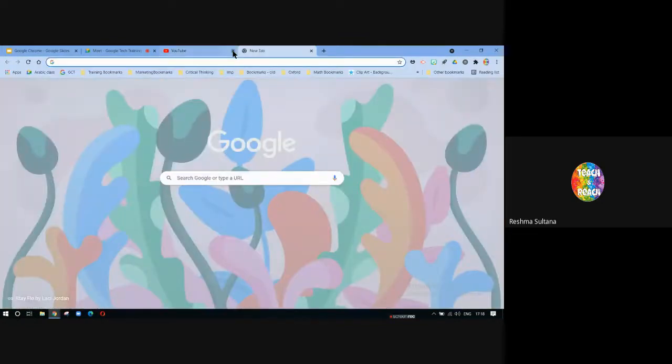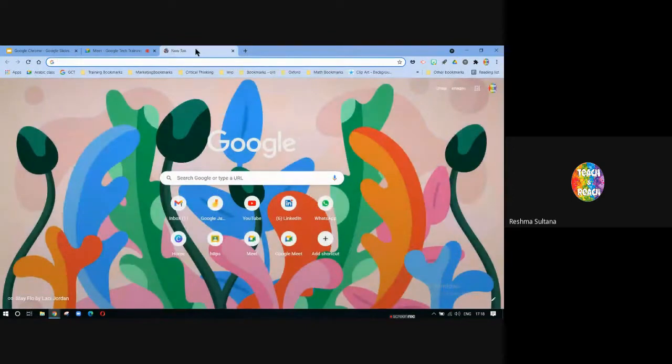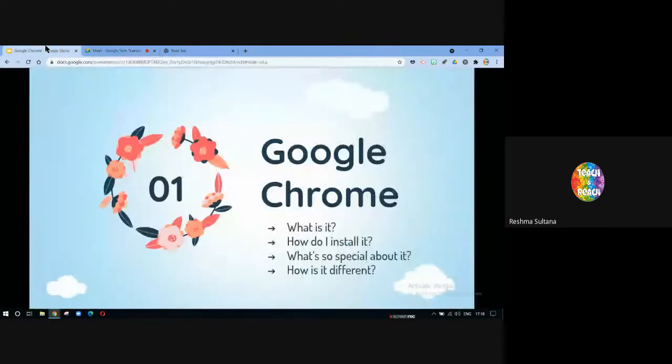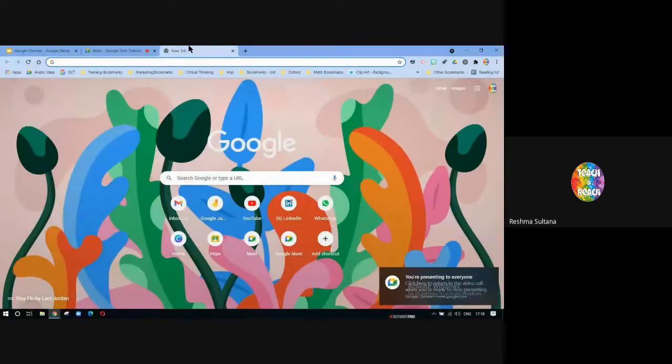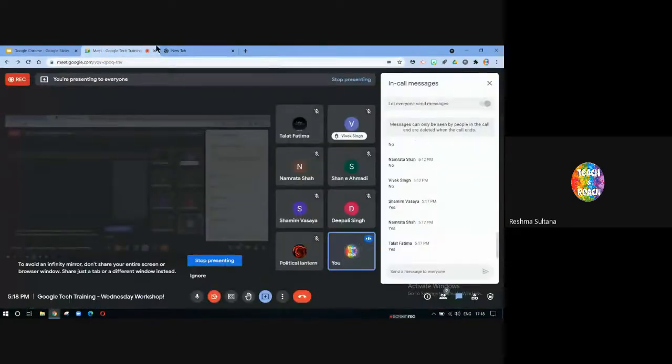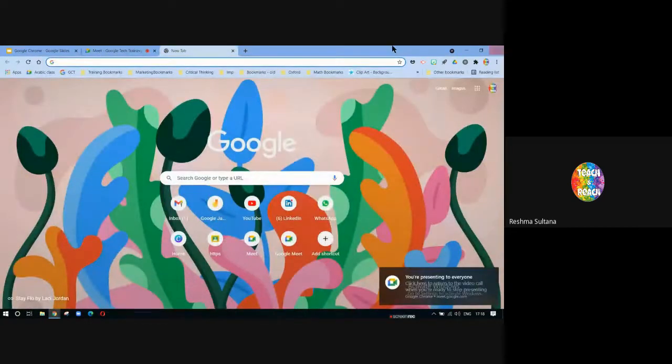Again, now you can see I have opened YouTube in one and I've closed it. I am having a meeting here. I am having a Google Slide here. So these are all called tabs. In each tab you can open a web page or a website. So that's about tabs. Now this whole collection of tabs, Google Slides, Meet and New Tab, are all in one particular window. This window has 3 tabs open.